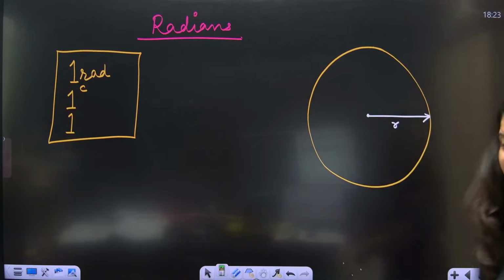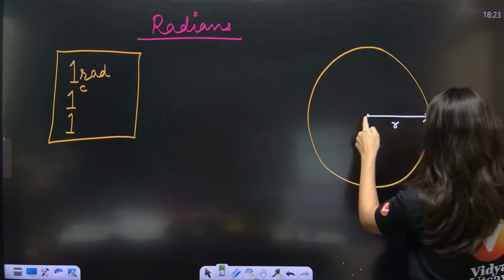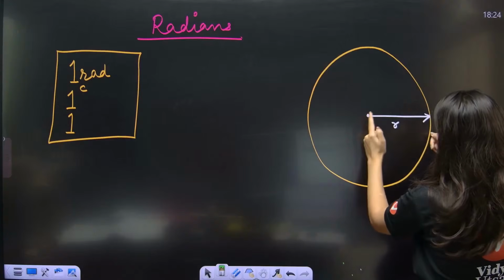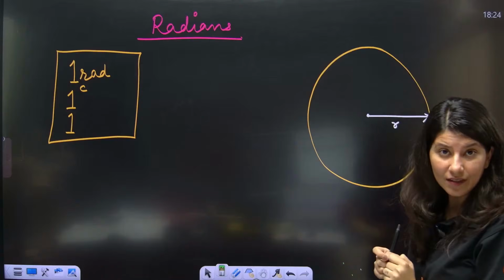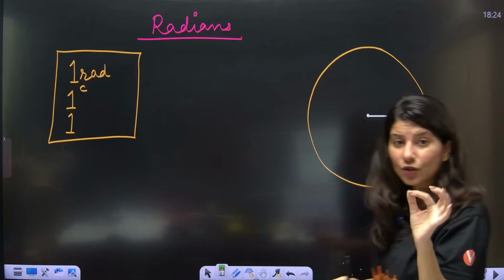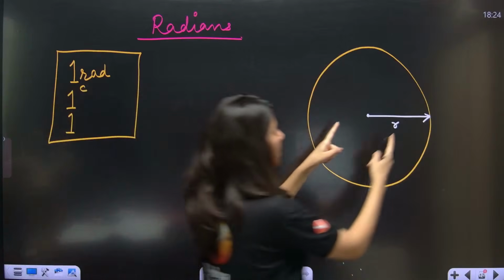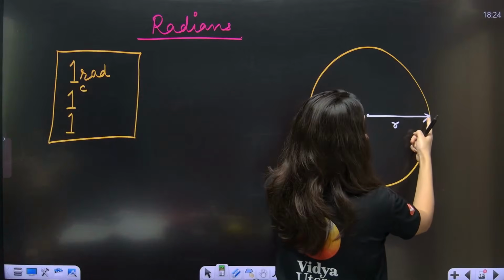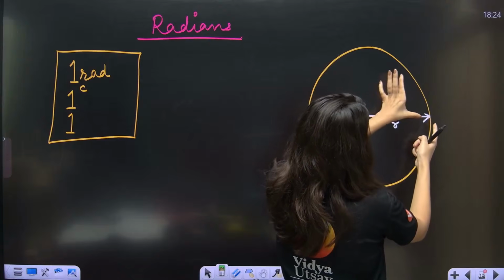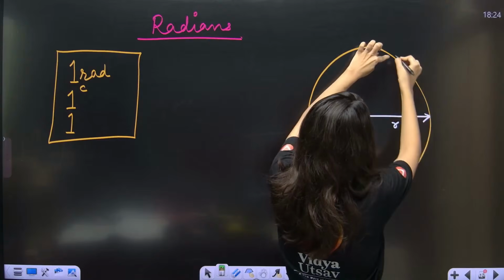Now listen carefully, the definition of radian is coming right away. If I measure this radius and I intersect an arc of length R.